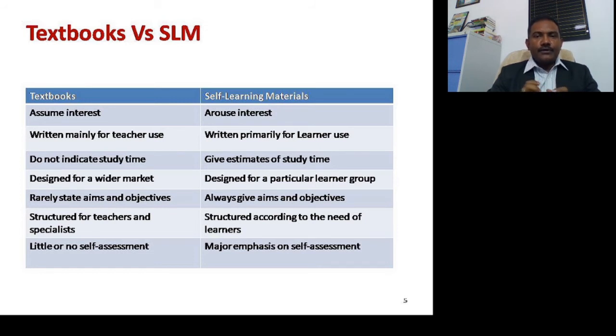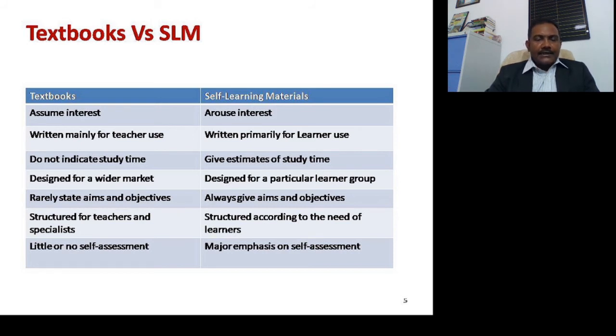So it is more learner-centric. And textbooks generally do not have aims and objectives. After reading a particular unit or lesson, what the learner will be learning and what the objective is, that is not clearly written. But the aims and objectives are very clearly, very smartly written in self-learning material.